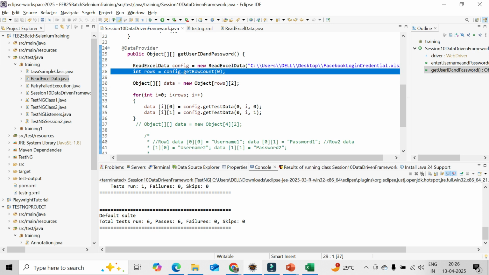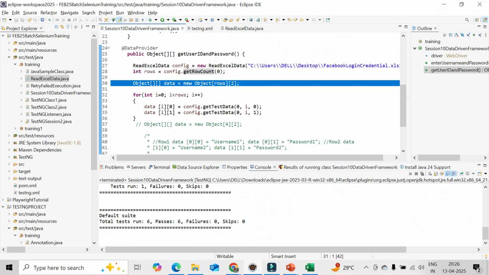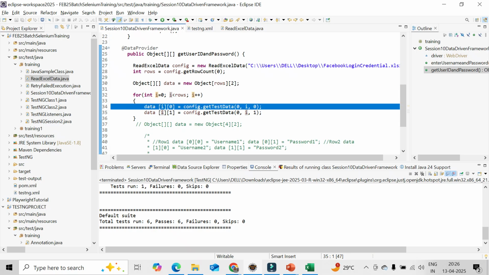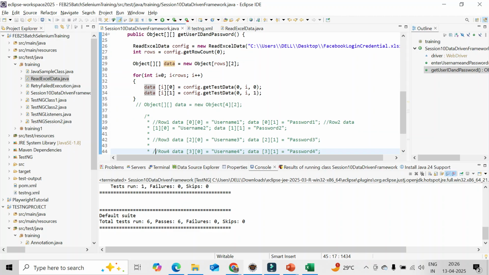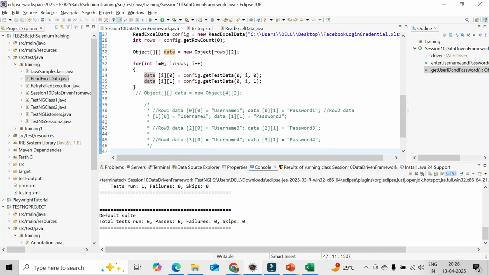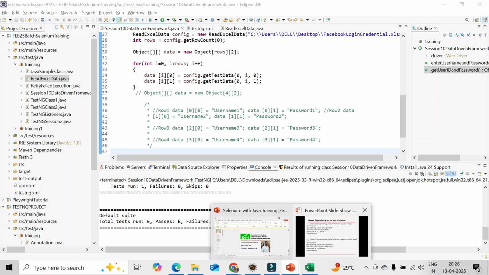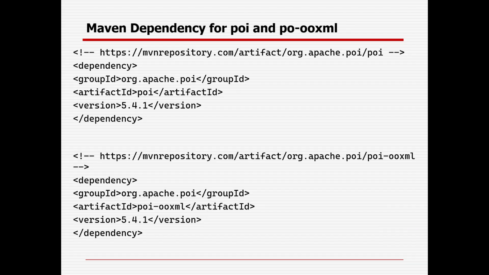Then we try to understand which different column values I want to interact with, and then I am just using them. That simple thing, same thing we will be implementing for the Excel sheet. So that is the way you can do data driven testing using Selenium with the help of Apache POI. Today we have tried to understand the read part, and in the next sessions we will understand how to read and write the data from the Excel sheet.